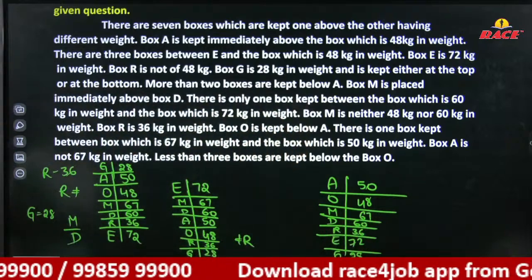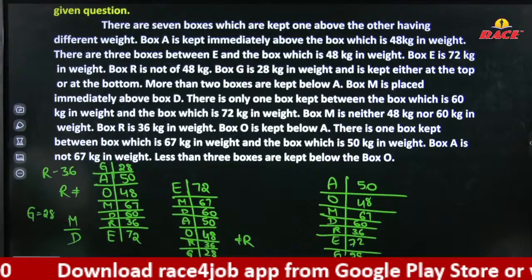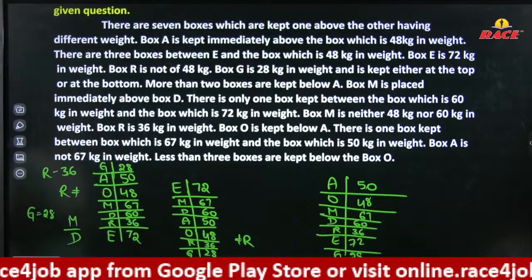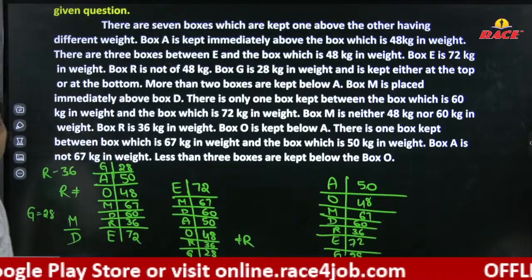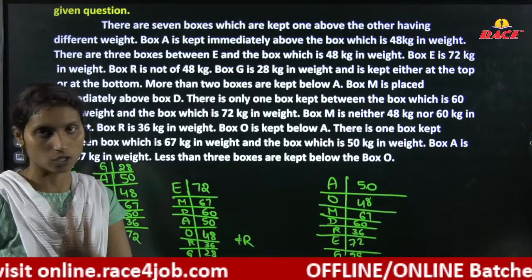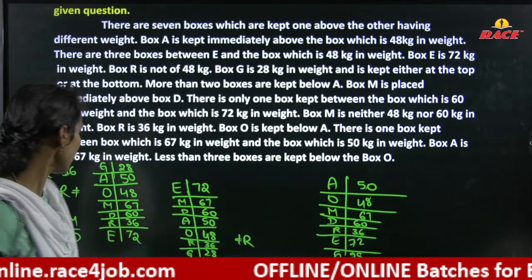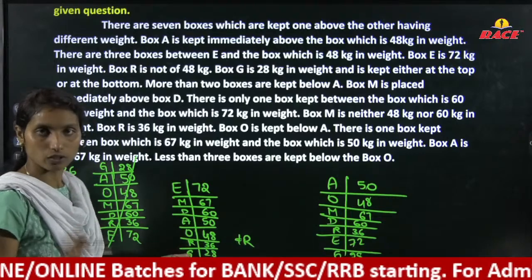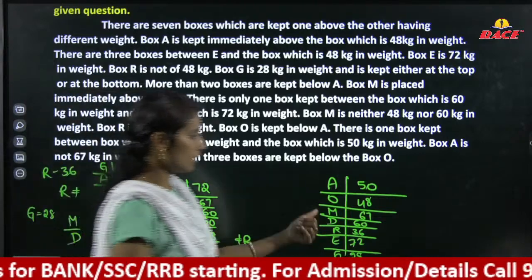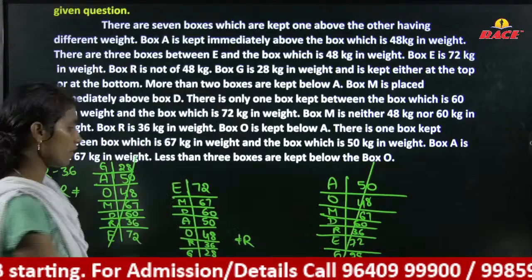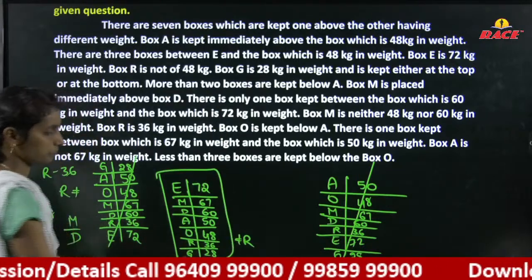Right? Box A is not less than 3 boxes are kept below box O. Less than 3 means you need to consider here 2, 1, 0. Right? Here less than 3 is there or not; this is false. Here less than 3 there are 2, and here less than 3 is not there, so directly this is false. And our answer for this question is this one.